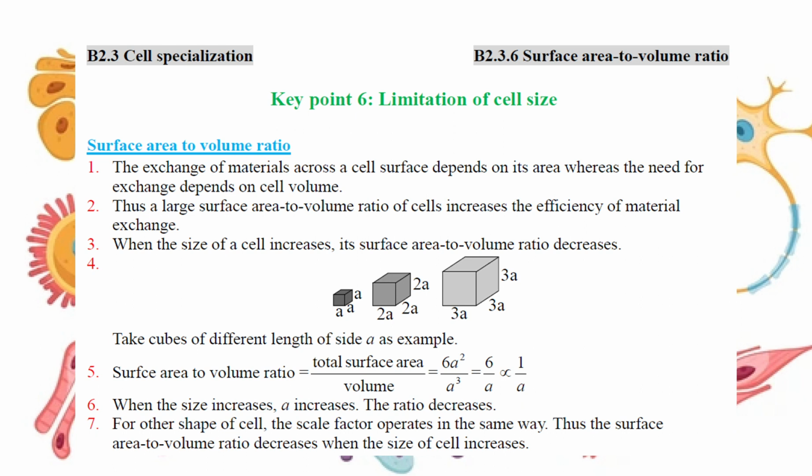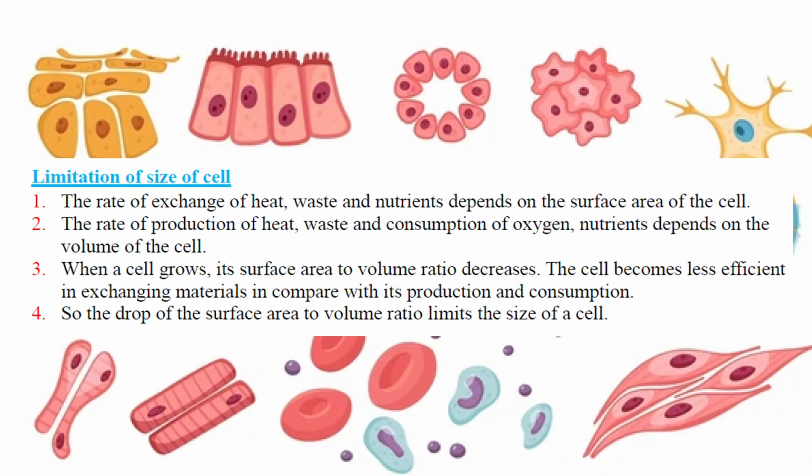So what will happen to the cell? Is it a good thing or a bad thing? When the surface area to volume ratio drops, we'll discuss it. So, limitation of the size of the cell. Remember for the cell, you need to exchange heat, waste, nutrients, and all of it happens on the surface area, right? So the rate of exchange depends on the surface area. And the rate of production of heat, waste, consumption of oxygen depends on the things inside the cell, right? It depends on the volume of the cell. So the demand is by the volume. The supply is by the surface area. So the surface area to volume ratio should be high if you want the cell to be efficient.